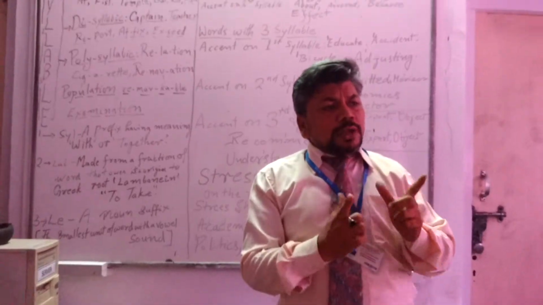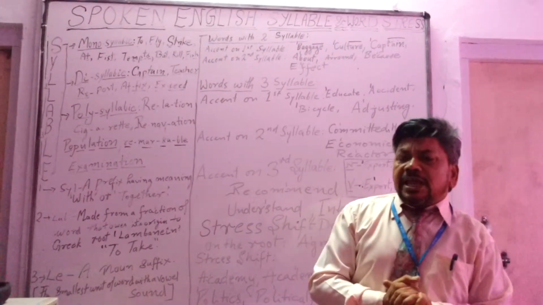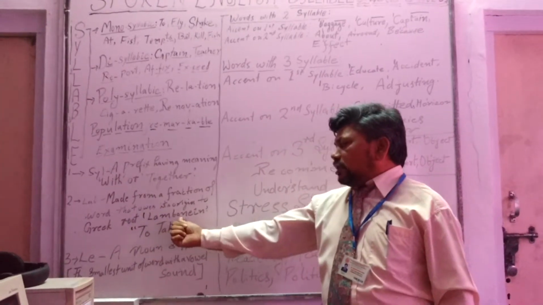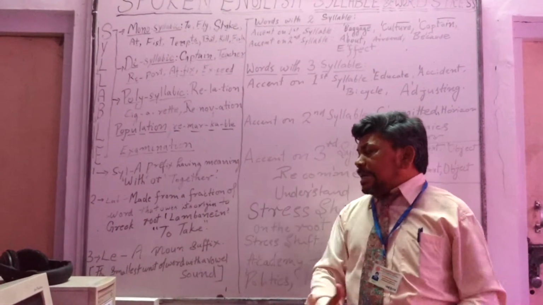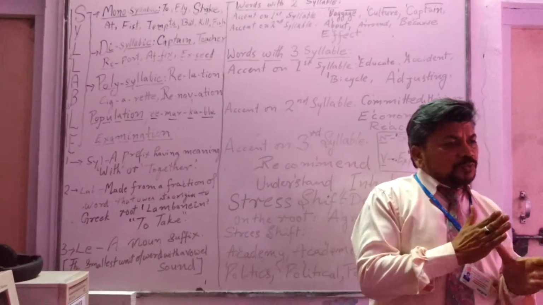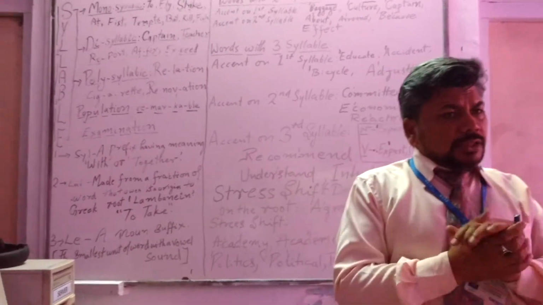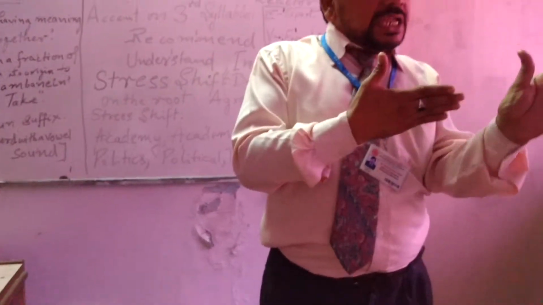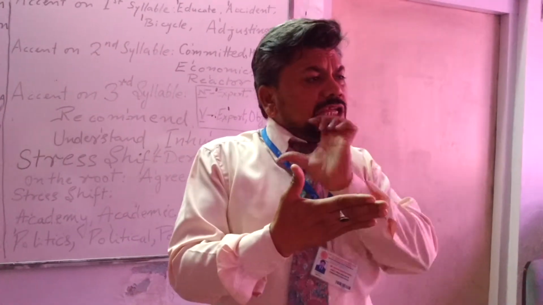When we talk about lab, it takes its origin from a Greek root, lambanein, which stands for to take. So syllab jointly construct a meaning, to take together.